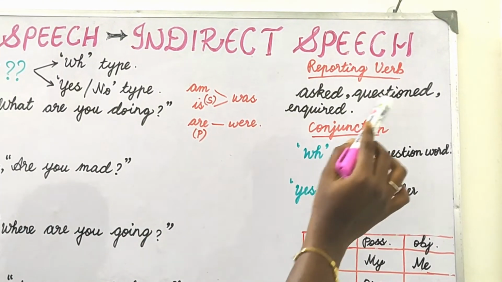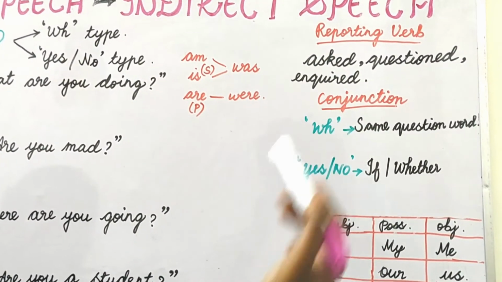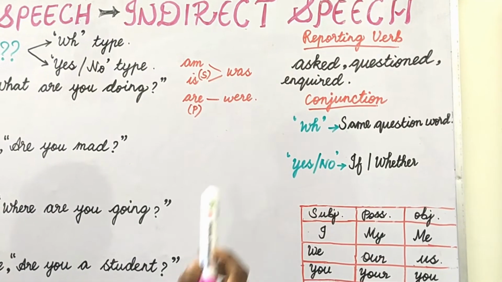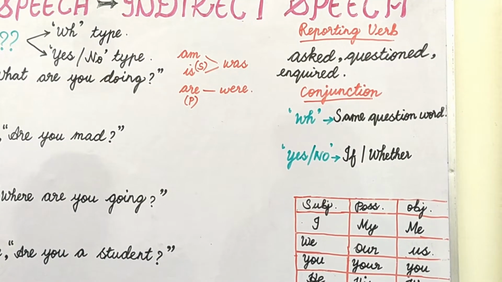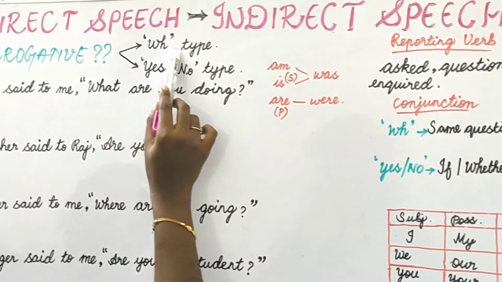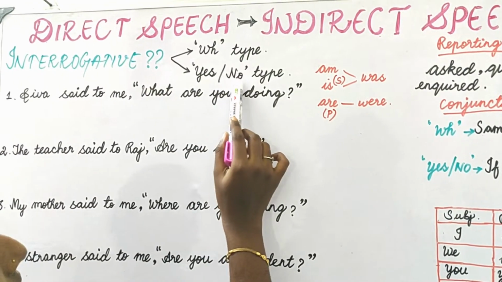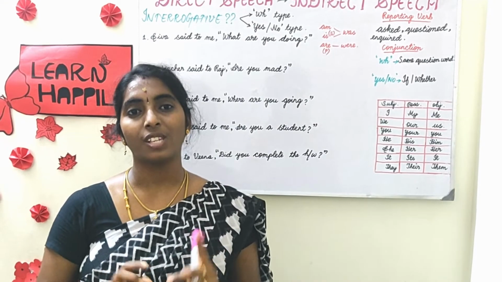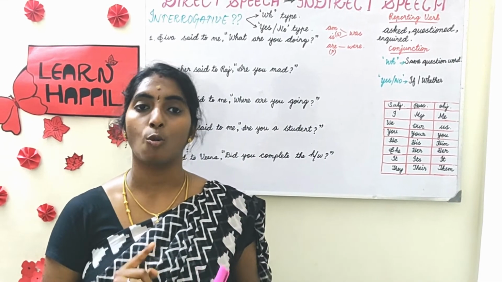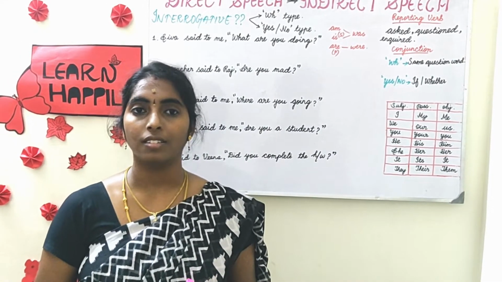Okay, asked, questioned or inquired, anything as you wish. Then conjunction. There are two types of questions. One is WH type question and another is yes or no type question. What is a WH question? The question which starts with the WH word. What, why, when. Okay.